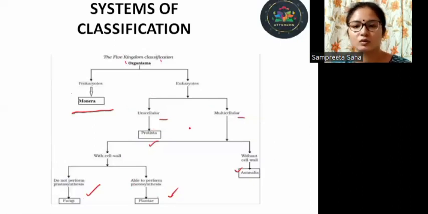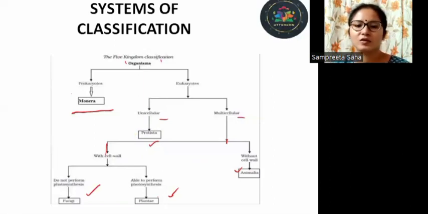Alright, so do not get confused with the flowchart. It almost looks like unicellular organisms were further divided into fungi and plantae. No, this is the criteria that is used. It's not like the protists gave rise to Plantae. You can check over here, this arrow points to the two groups, one having cell wall and one devoid of cell wall. Clear?